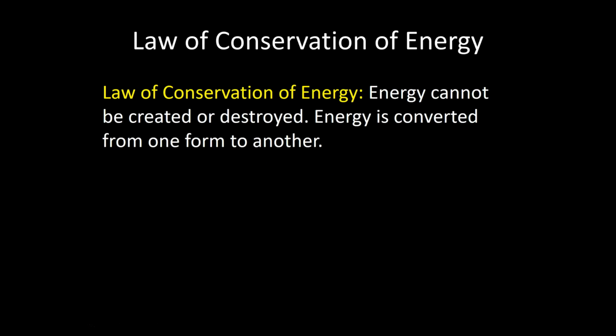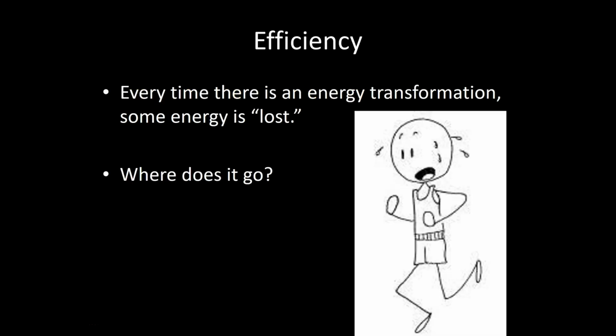So we talked about how those plants absorbed more energy than it took to drive my car, but we don't lose that energy. We've already talked about the law of conservation of energy, that energy cannot be created or destroyed. It's only converted from one form to another. So if not all of the energy that the plants absorb is converted into energy to run my car, what happens to the rest of it?